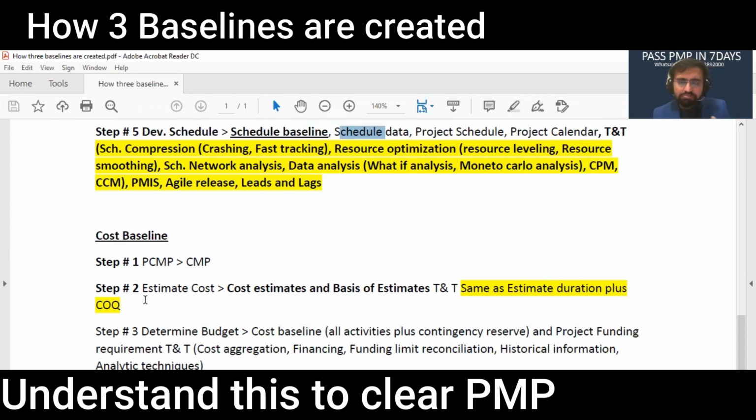Then in estimate cost, similar to the previous estimate duration, you get cost estimates and basis of estimate, with the same tools and techniques, plus cost of quality. Then determine budget. In determine budget, you are basically using bottom up estimation, which is called here cost aggregation, to make the cost baseline and project funding requirements. Along the way, you are also reviewing historical information to use analogous or parametric estimation. You're also comparing when to release the funds in funding limit reconciliation and checking how to get the finance along the way.